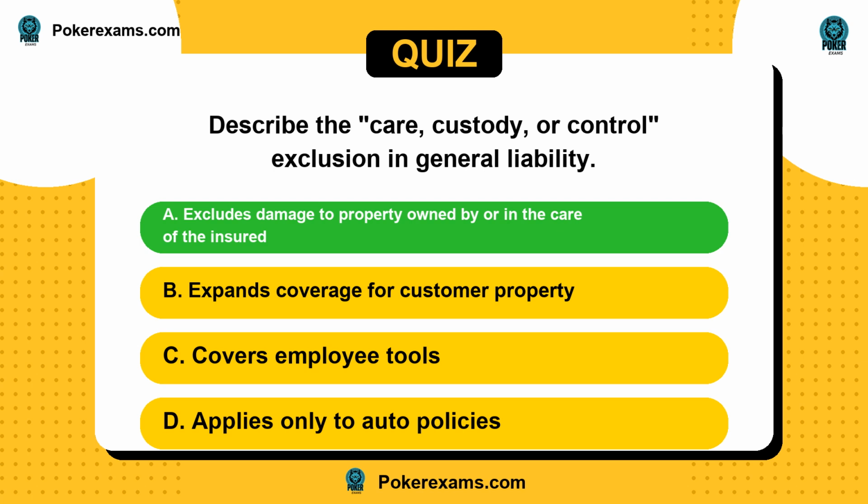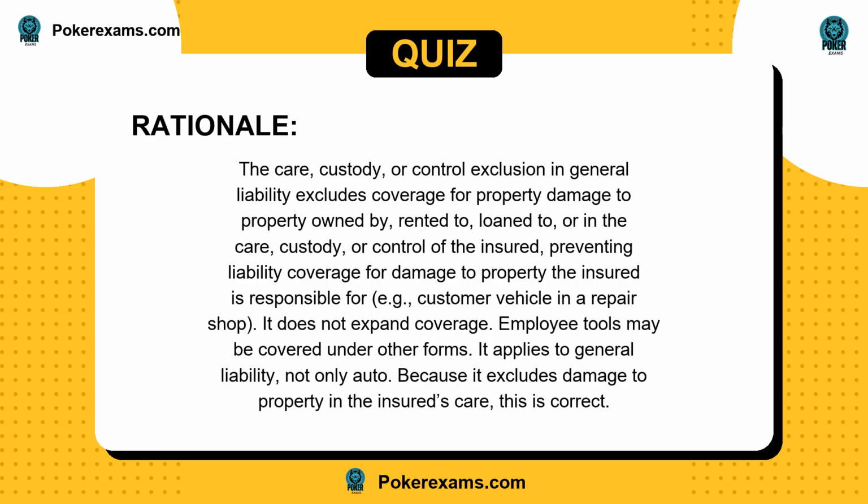The answer is A. The care, custody, or control exclusion in general liability excludes coverage for property damage to property owned by, rented to, loaned to, or in the care, custody, or control of the insured, preventing liability coverage for damage to property the insured is responsible for, e.g., customer vehicle in a repair shop.